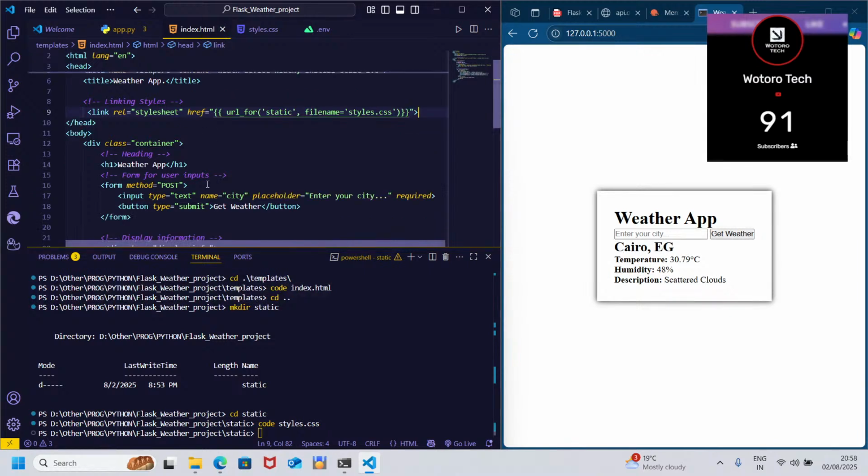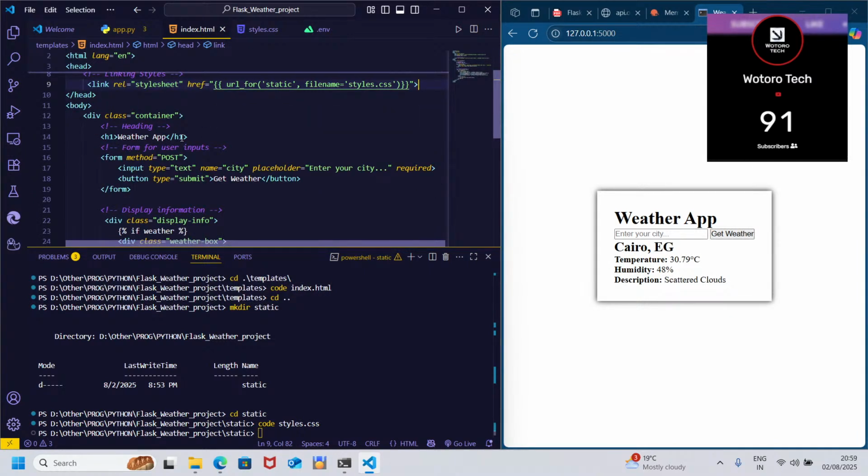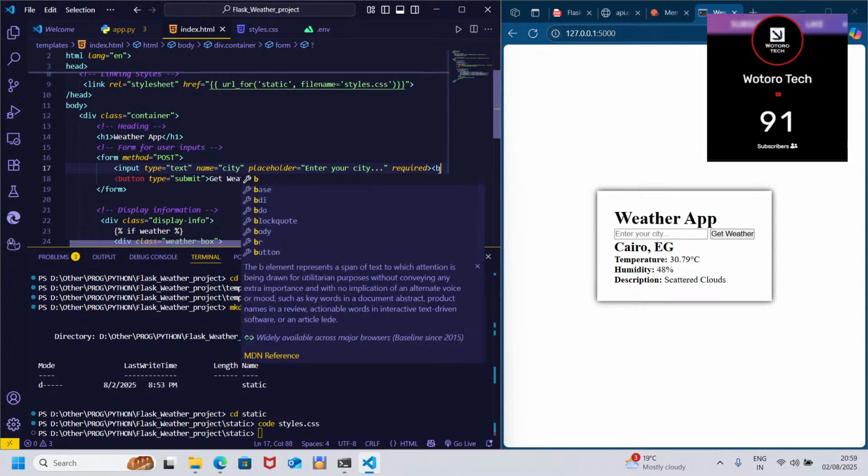Just style these ones quick, weather, form, quick.